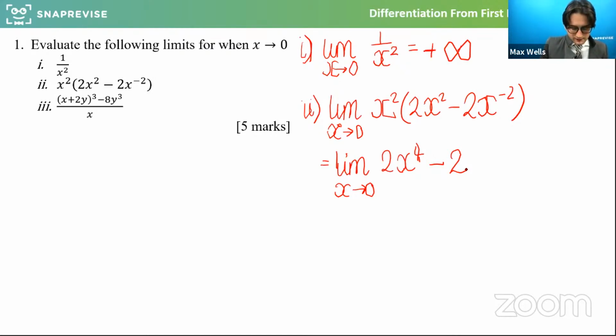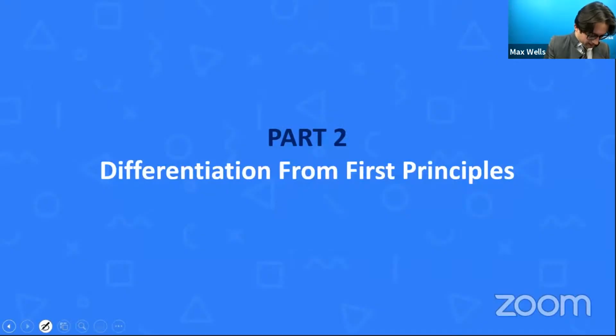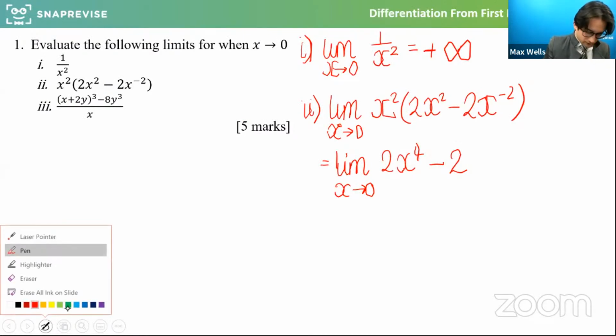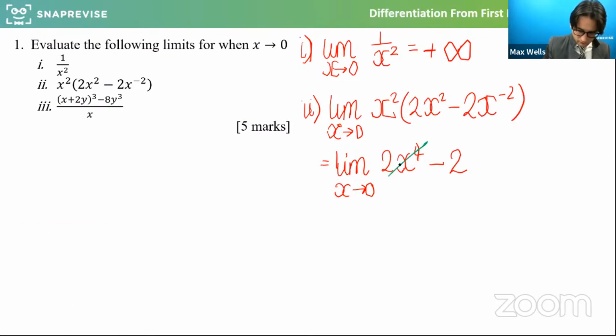Now, as x approaches 0, as x gets smaller and smaller, this bit here is going to disappear. That's going to approach 0 as well. And what we'll have is that the whole thing will be approaching minus 2. So the limit of this function as x approaches 0 will be minus 2. Lovely, brilliant. So what we'll do now is we'll have a little look at the next one, because this ties into more of what we're going to be doing with differentiation. So for this third part of the question, please do let me know if you've got an idea for this one, because this is a little bit more involved.